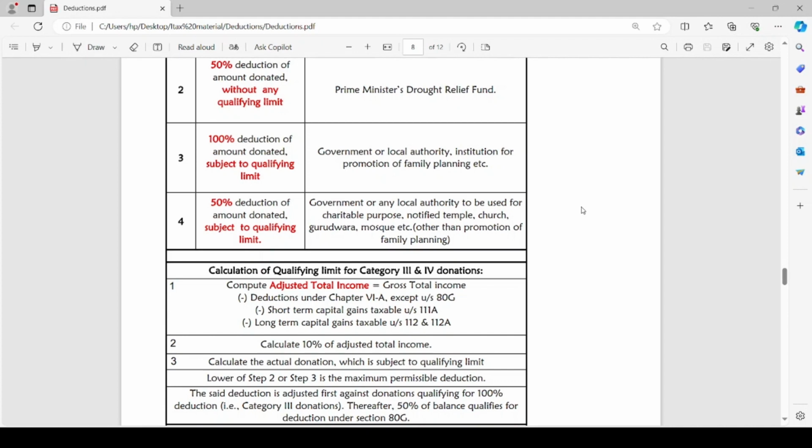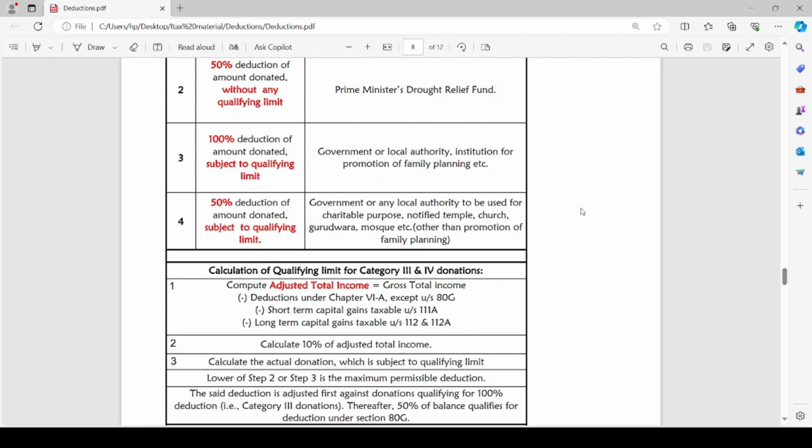Take 10% of such adjusted total income. Now, in the third step, calculate the actual donation which is subject to qualifying limit. What is the actual donation amount under category 3 or category 4? Lower of step 2 or step 3 is maximum permissible deduction. That means either the actual donation or 10% of adjusted total income, whichever is lower, is the maximum permissible deduction. The said deduction is adjusted first against donations qualifying for 100% deduction. That means category 3 donation. Thereafter, 50% of balance qualifies for deduction under section 80G.